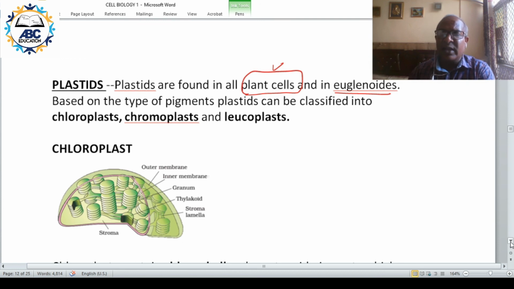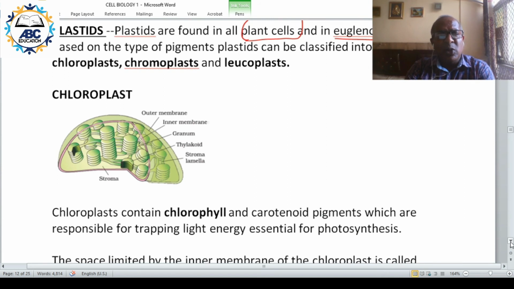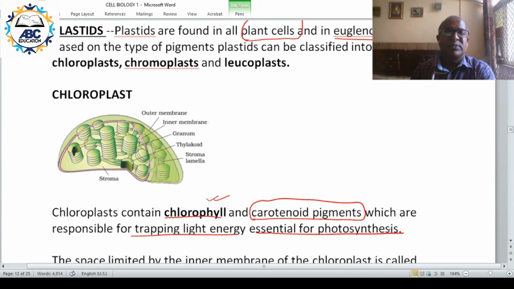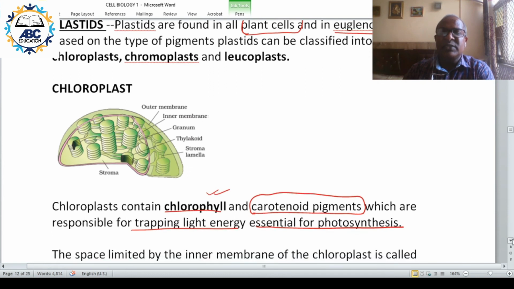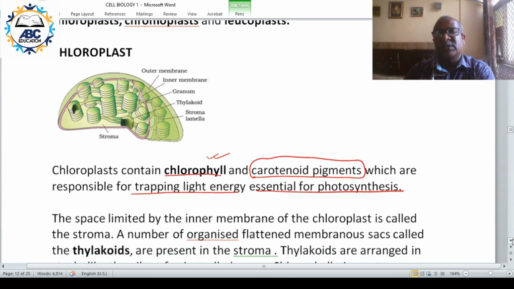Chloroplast contains the green color pigment chlorophyll. Now chloroplast has the pigment chlorophyll and also other carotenoid pigments. Main pigment is chlorophyll and other carotenoid pigments. And these pigments are responsible for trapping light energy, which are essential for photosynthesis. So chloroplast is essential for trapping of light, and this plays important role in photosynthesis.